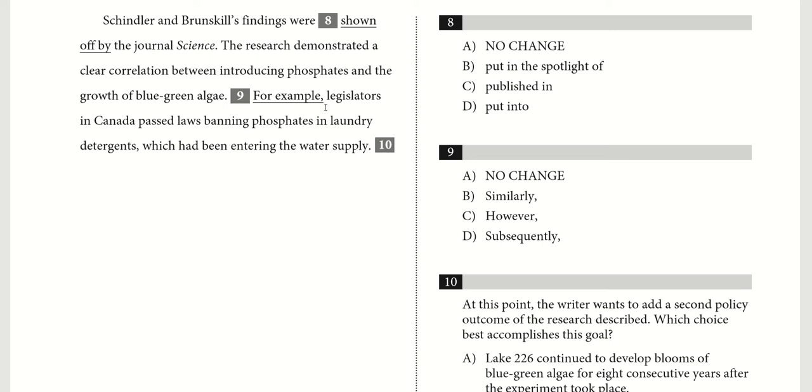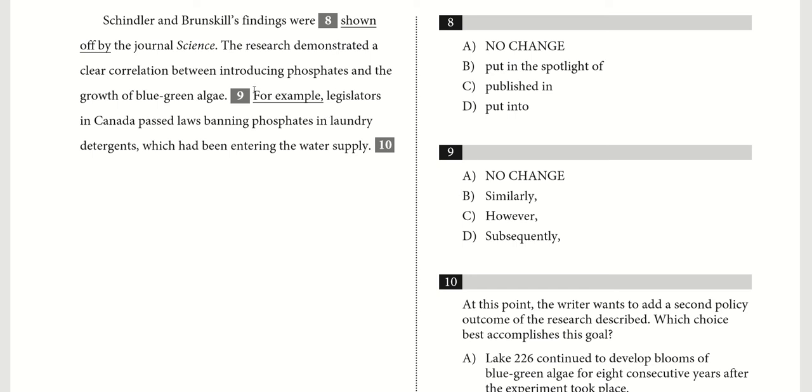But that's not the case here. This isn't an example of the introduction of phosphates that led to the growth of blue-green algae, right? And it's not an example of research. So "for example" is pretty inappropriate here.